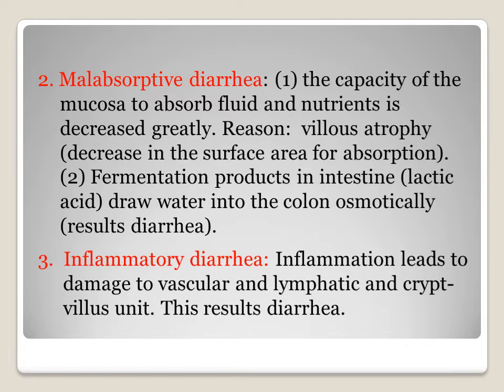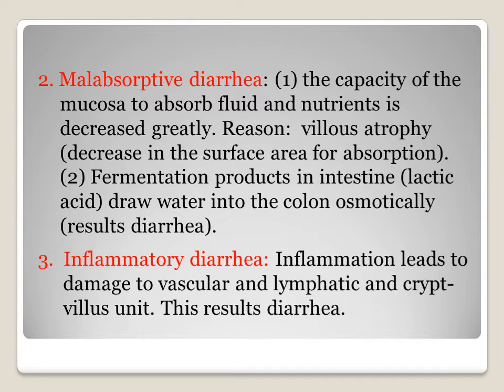The other mechanism is malabsorptive diarrhea. The capacity of the mucosa to absorb fluid and nutrients is decreased greatly. The reason is the bacteria have caused villus atrophy, and that decreases the surface area of absorption.